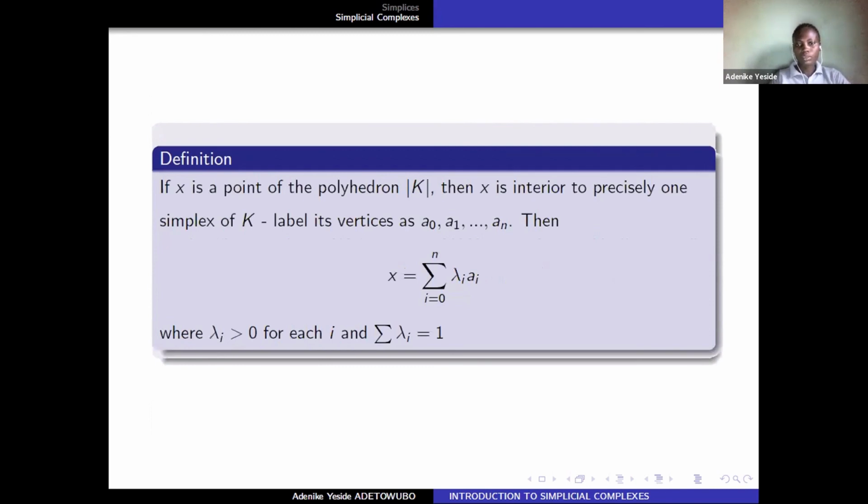Now, the last definition here. If X is a point of the polyhedron in this underlying space, then X is interior to precisely 1 simplex of K. If I label its vertices A0 to An, then my X will be equal to this.